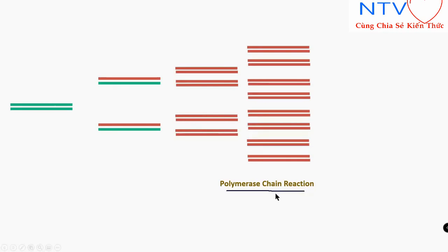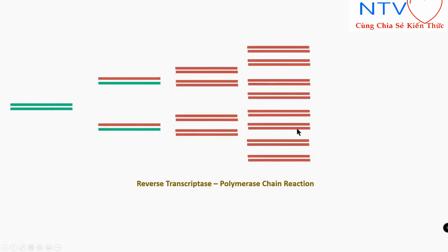But here is one thing, that it is not simply PCR or polymerase chain reaction. We have also utilized reverse transcriptase enzyme here. So this is called reverse transcriptase polymerase chain reaction. For DNA viruses, only PCR or polymerase chain reaction is enough to diagnose. But for RNA viruses, their RNA must first be converted into DNA. So we need reverse transcriptase polymerase chain reaction, and the acronym is RT-PCR, right?